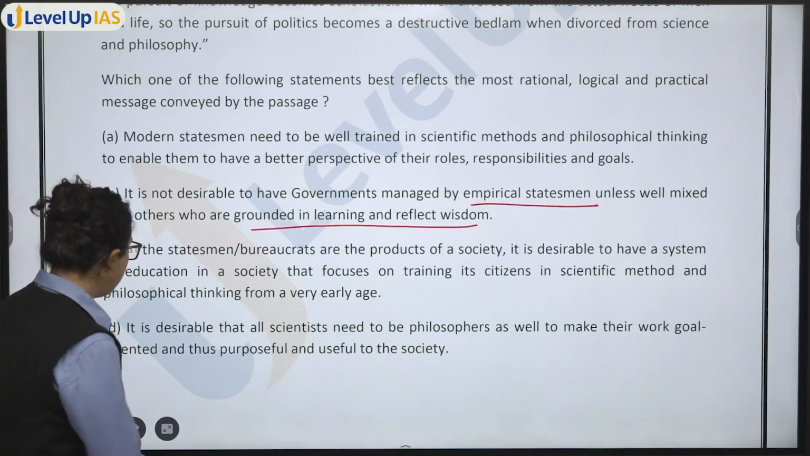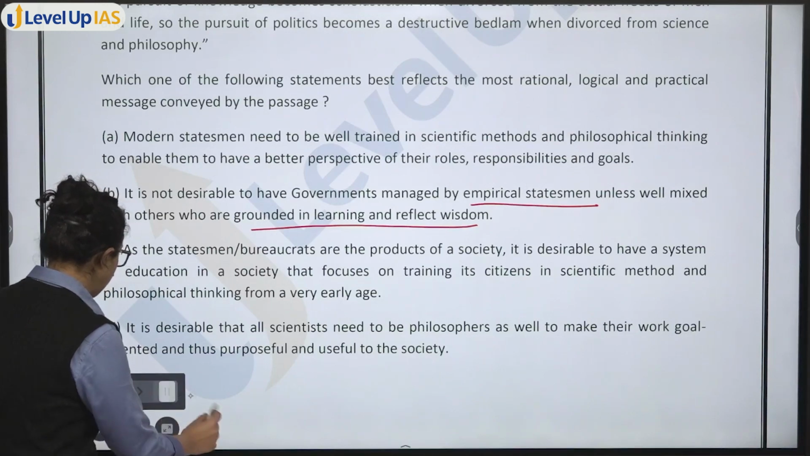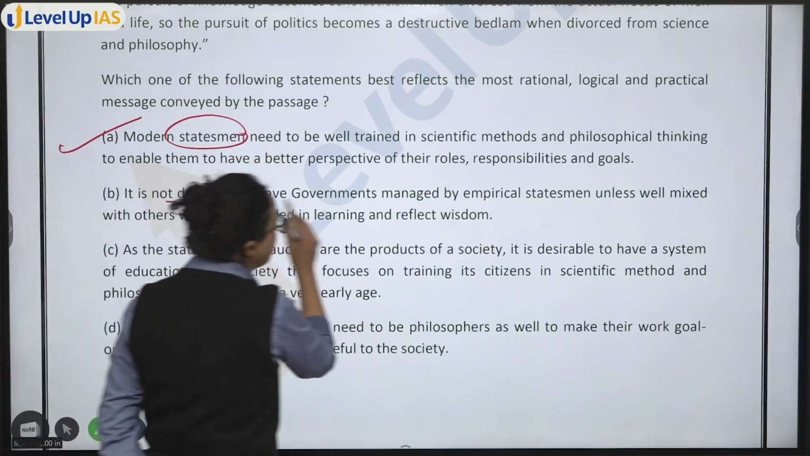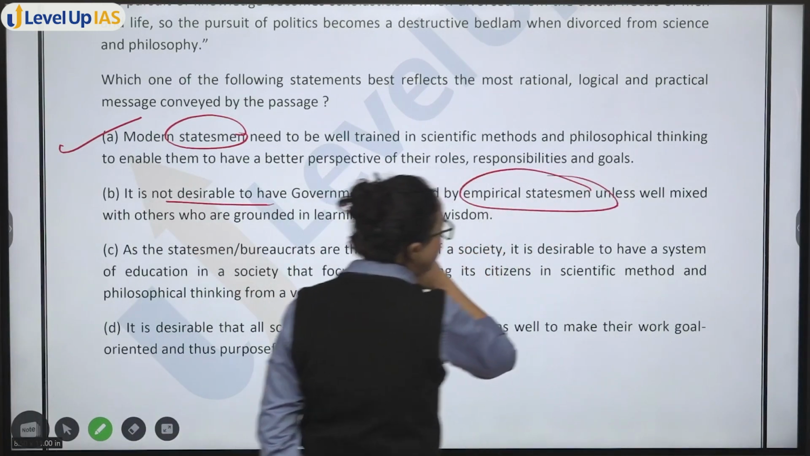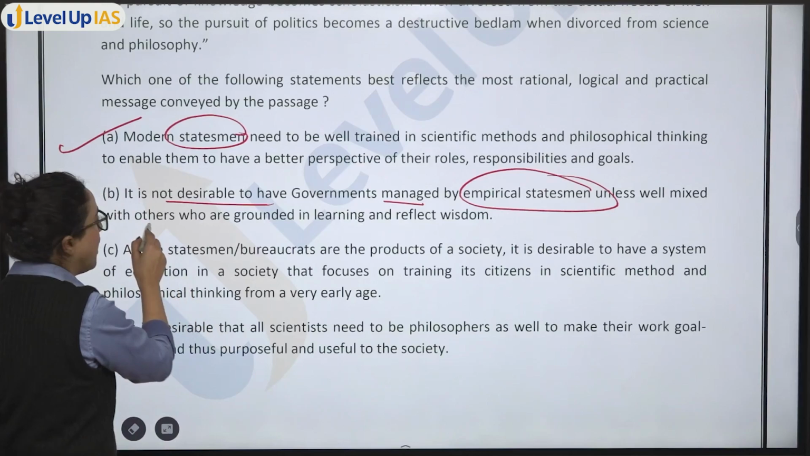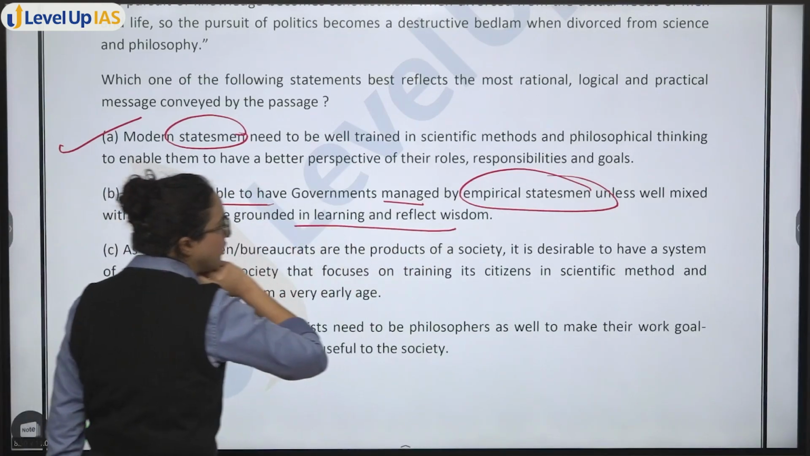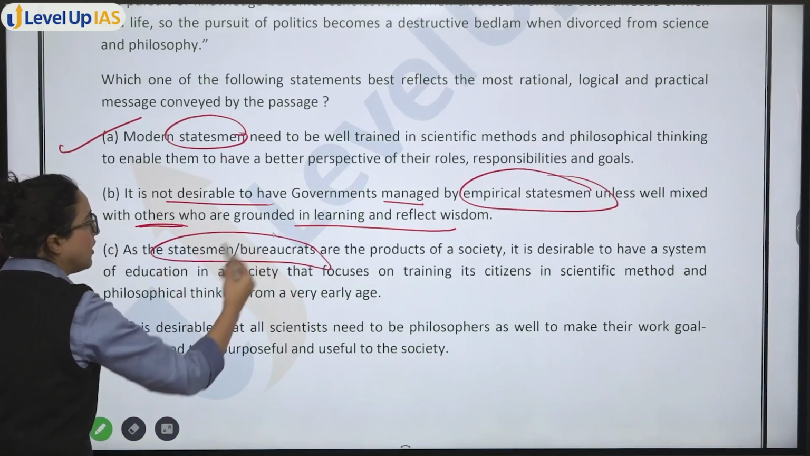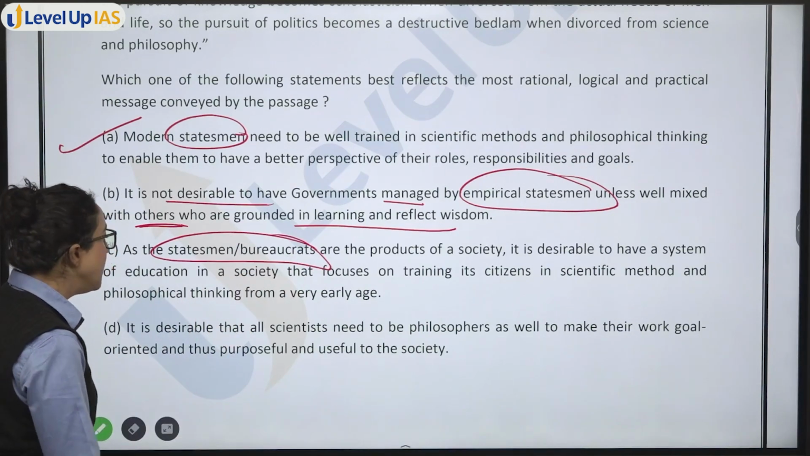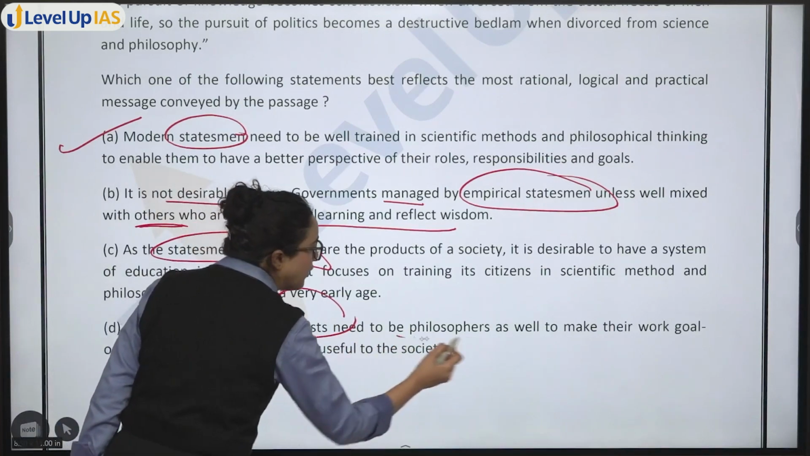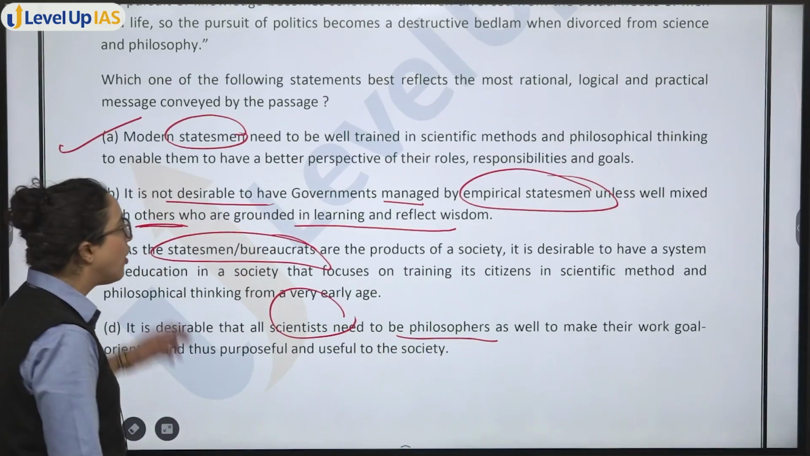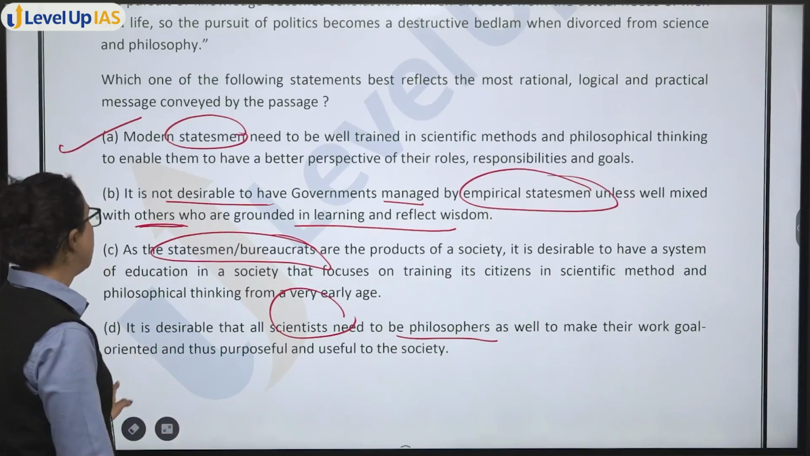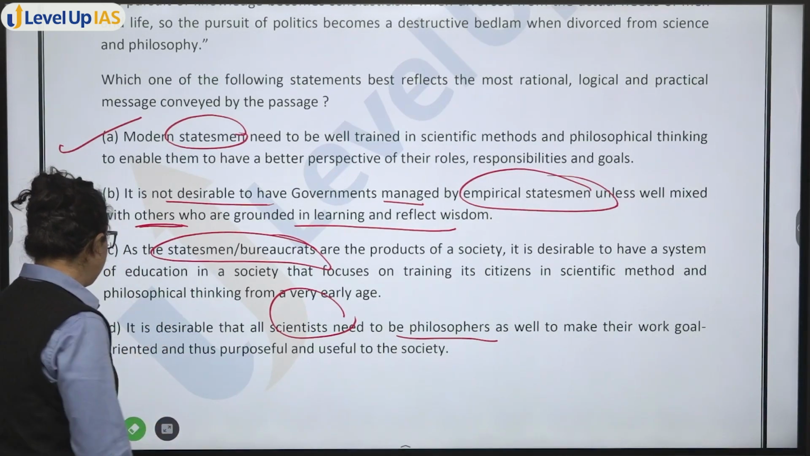Okay, here we are talking about, in this statement, it is not desirable to have a government managed by empirical statesmen unless well mixed with others who are grounded in learning and reflect wisdom. In this next you have, as statesmen are the product of society. In this you have, all scientists need to be philosophers. Okay, so all the four statements first of all give you different themes. Now, let's read the passage.